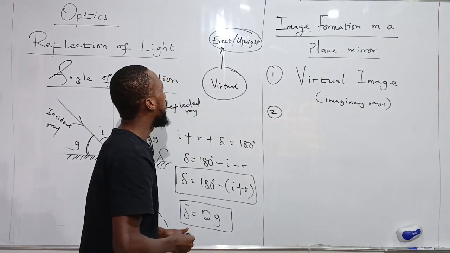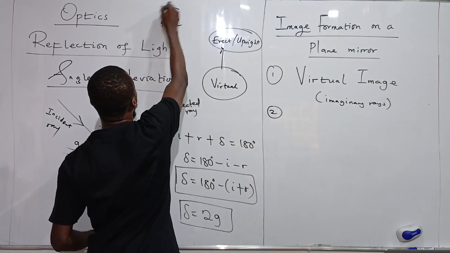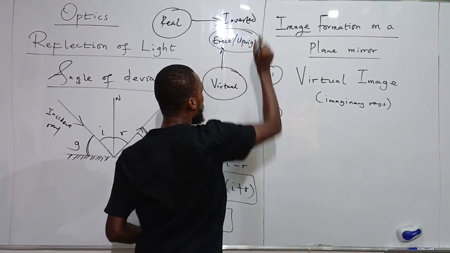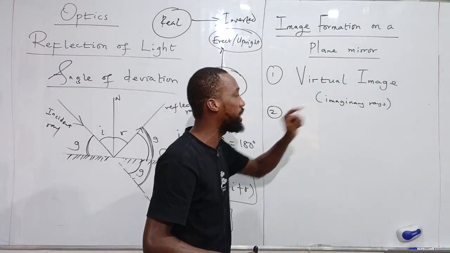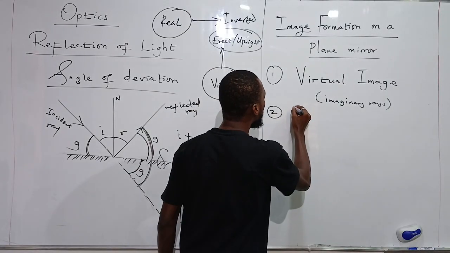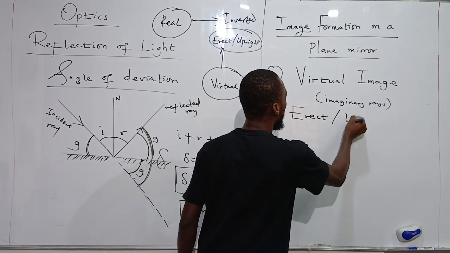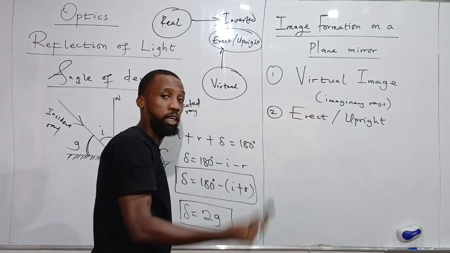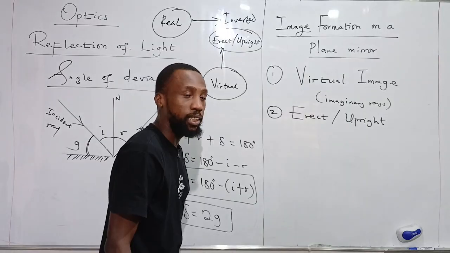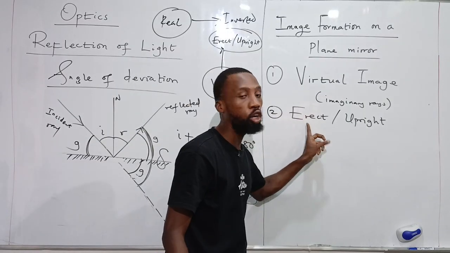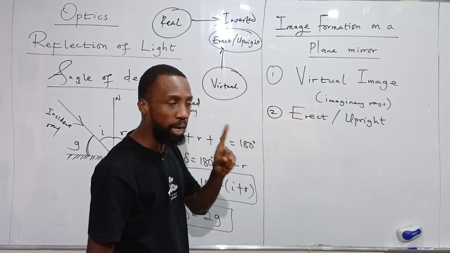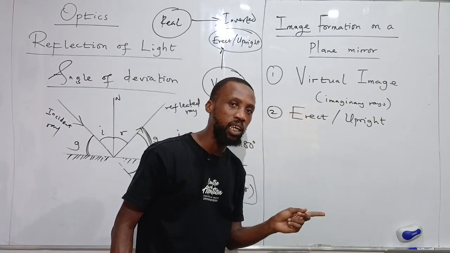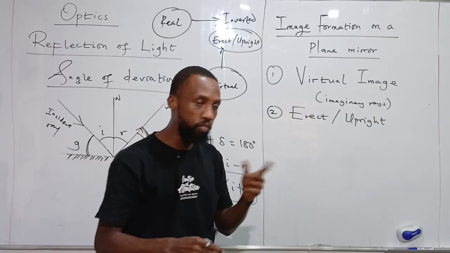And the second is real. Any image that is real will always give us an inverted image. So once the image is virtual, in terms of orientation, the image is what? Erect or upright. Because if you are standing in front of a plane mirror, you will not see yourself upside down. You see yourself the way you are standing. The image formed by a plane mirror is always erect or upright. Remember the idea: any image that is virtual must be upright, and any image that is real should be inverted.